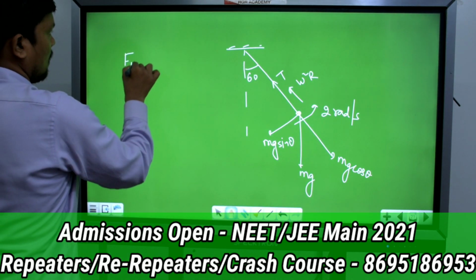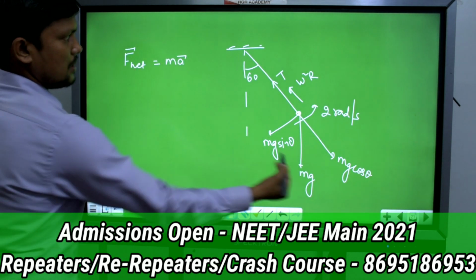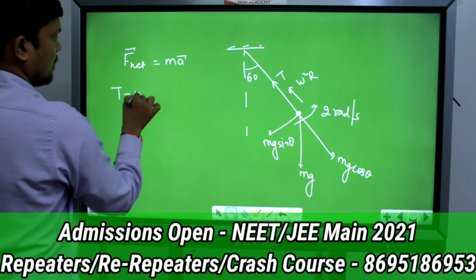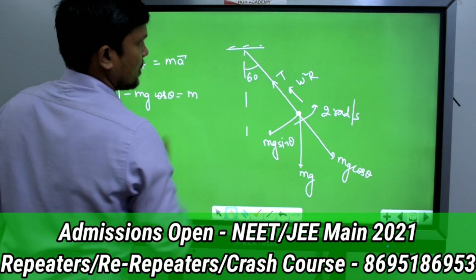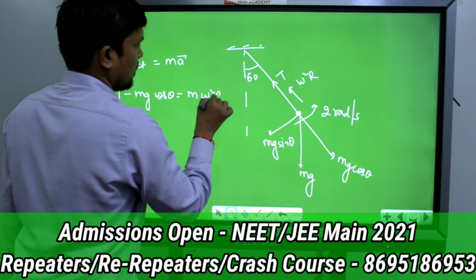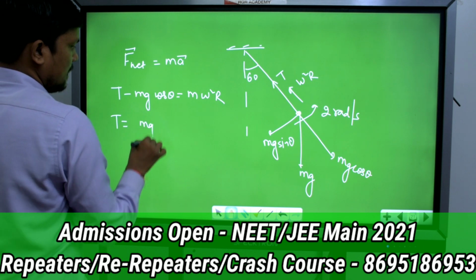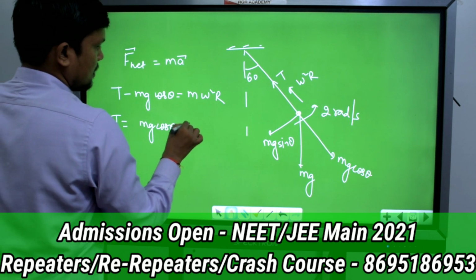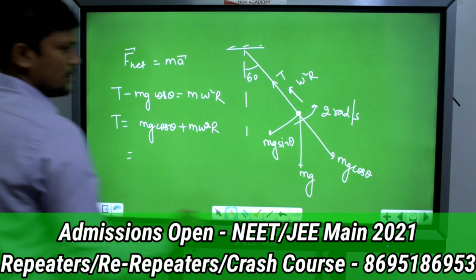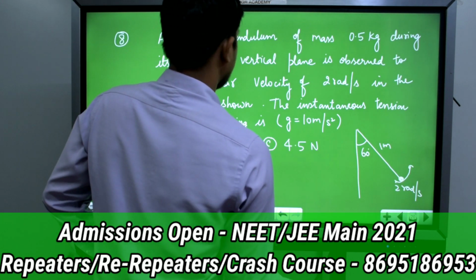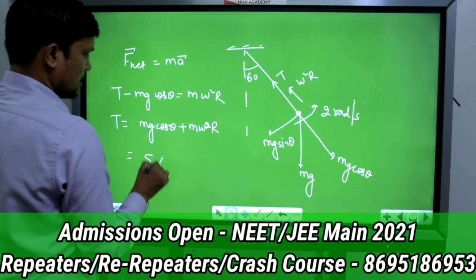So F net equals mass into acceleration. The net force acting towards the center is T minus mg cos theta, equal to mass into centripetal acceleration, which is omega square into r. So the tension will be mg cos theta plus m omega square r. Now put the values. m is 0.5, so mg becomes 5.